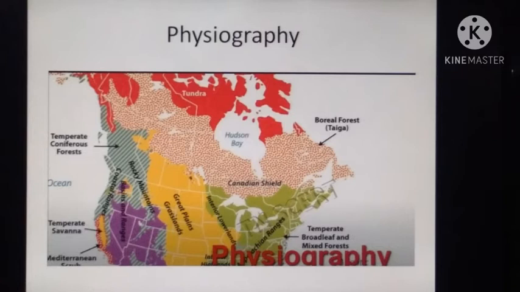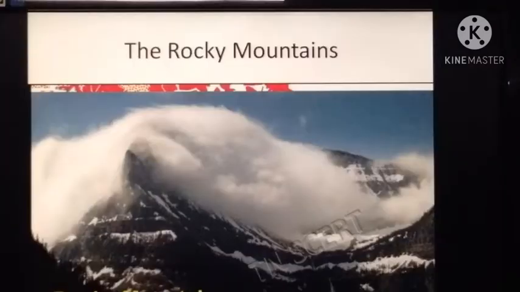On the basis of physiography, North America can be classified into the following physical divisions: the Rocky Mountains, the Great Plains, the Appalachian Highlands and the Coastal Plain. First, we discuss the Rocky Mountains. The western part of the continent is occupied by long ranges of young folded mountains interspersed with high plateaus, narrow valleys and broad interior basins. The mountain range extends for about 4,800 km from Alaska in the north to the Panama Strait in the south.